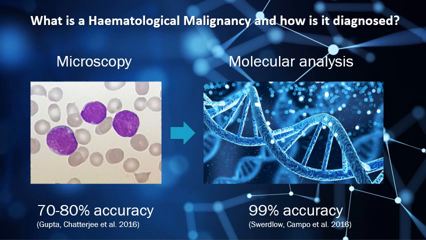The technologies that give us the highest level of accuracy are things like molecular analysis. This is probably the highest level of technology we can use for classification of hematological malignancies, predominantly in first world countries, and it can bring us to an accuracy rate of over 99%. It also allows us to treat with very specific drug targets, as they're often against a particular molecular rearrangement in the malignant clone.